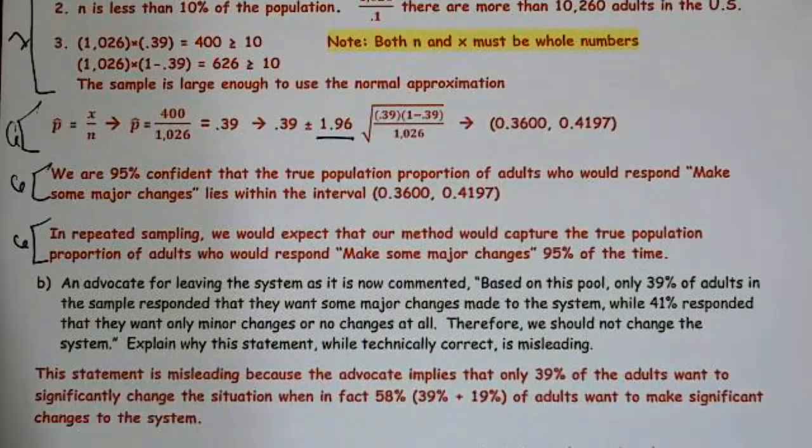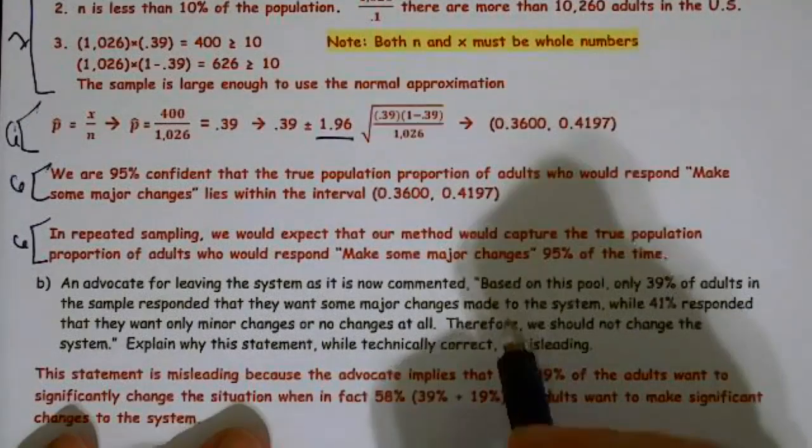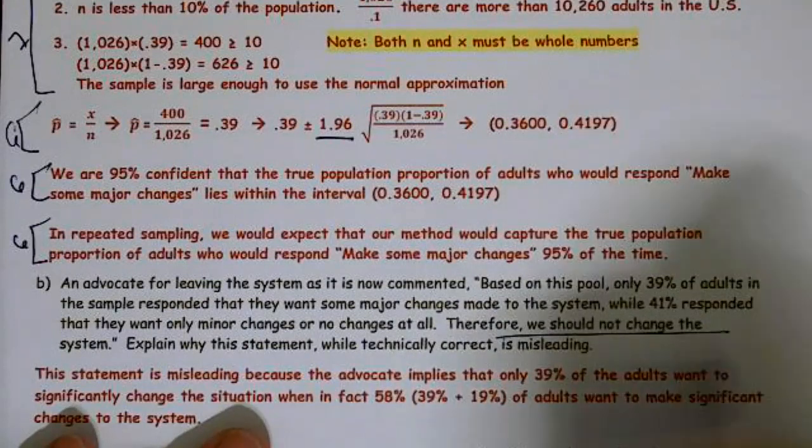The advocate for leaving the system as it is now commented, based on this poll, only 39% of adults in the sample responded that they want some major changes to the system, while 41% said they want minor changes or none at all. Therefore, we should not change the system. Explain why this is technically correct but misleading.